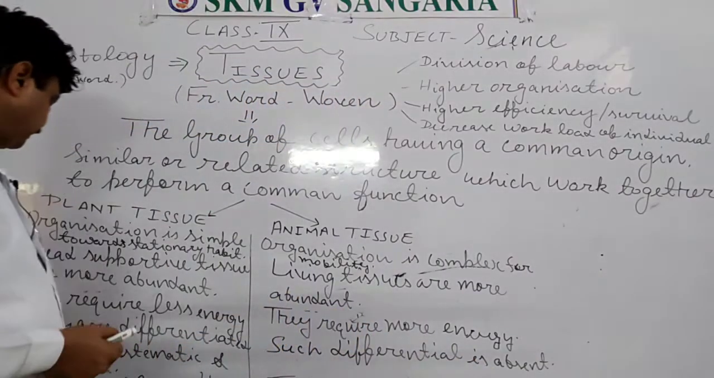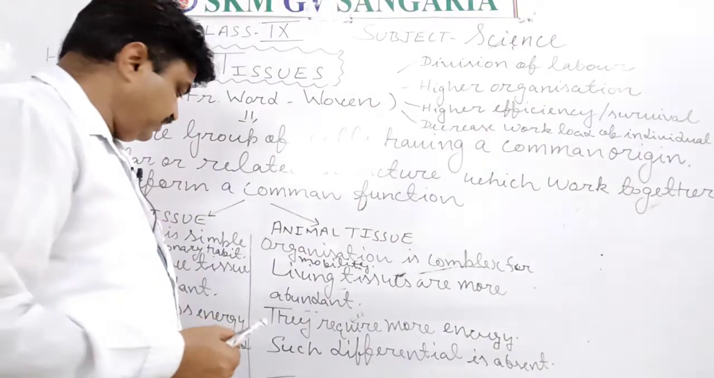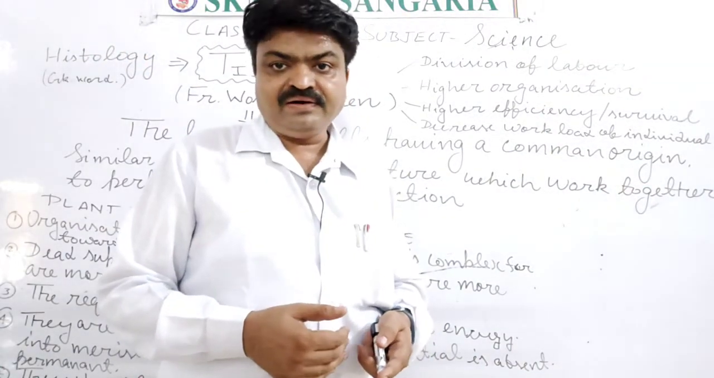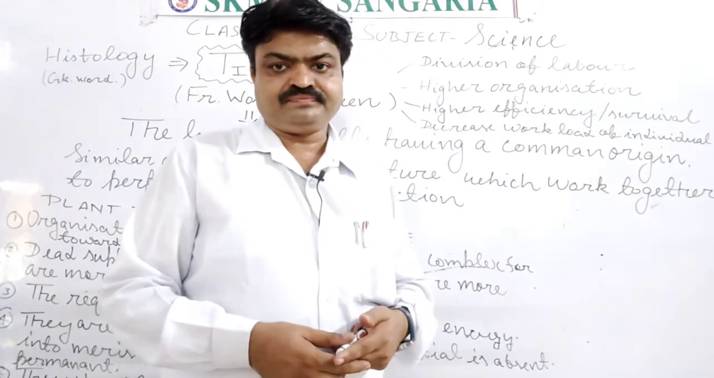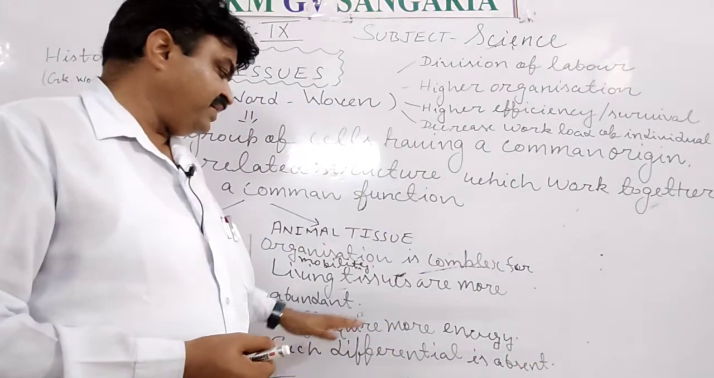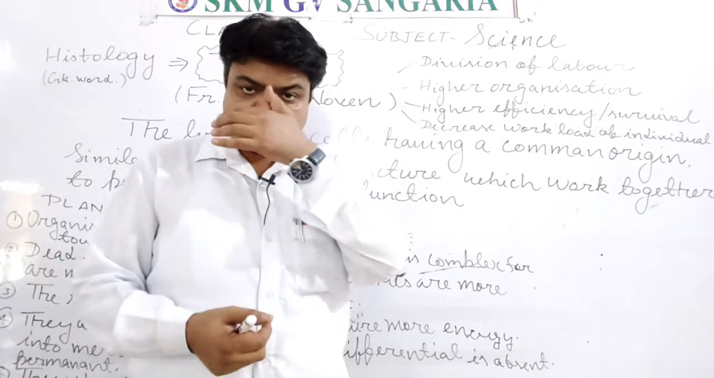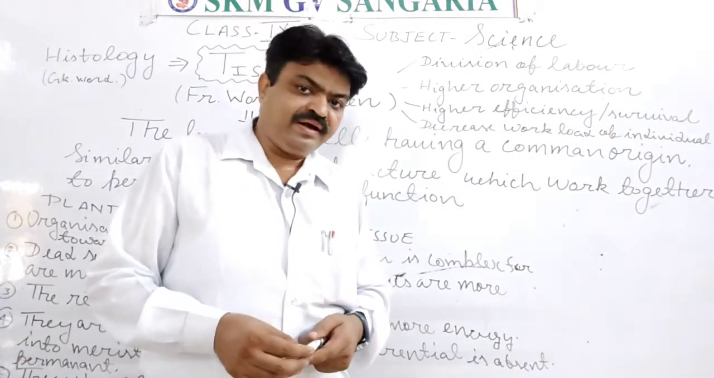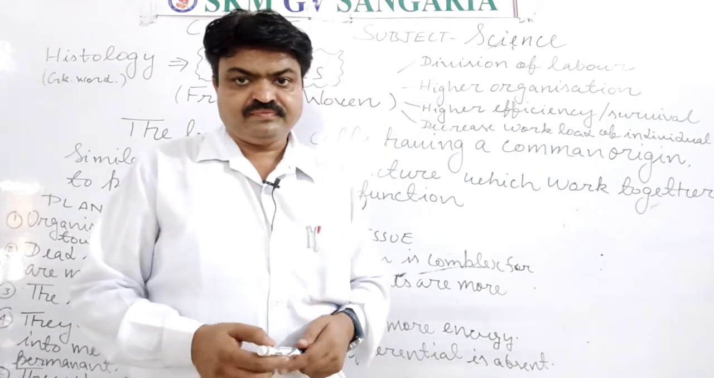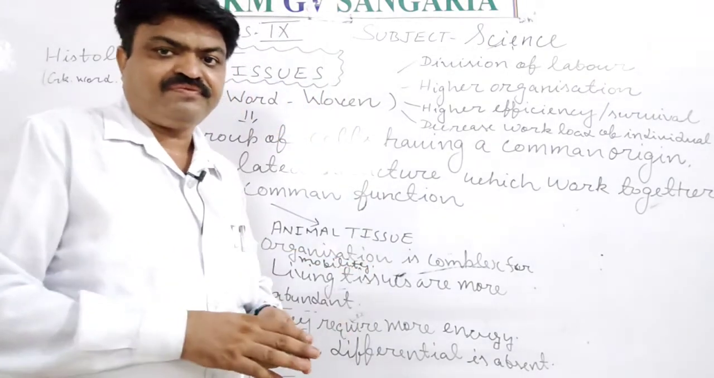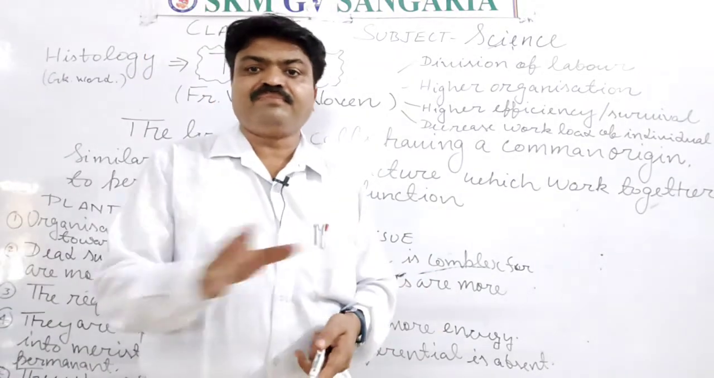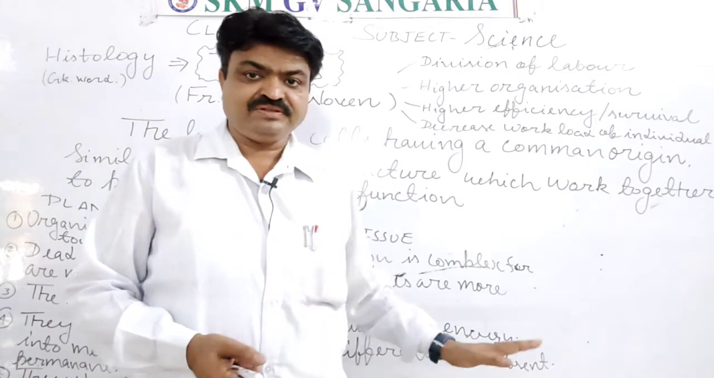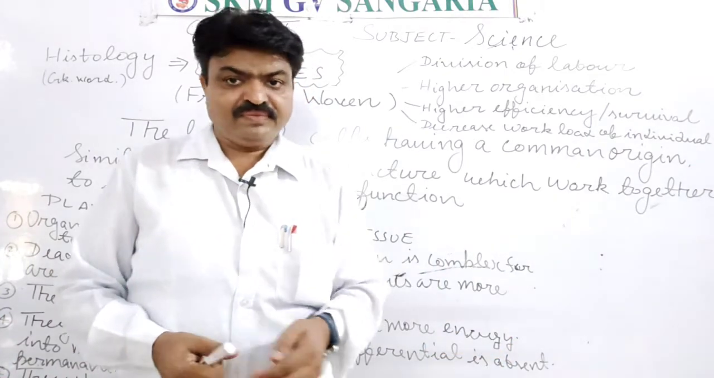Next is they are differentiated. They are differentiated into meristematic and permanent tissue. But in animals, they are differentiated into epithelial, muscular, connective and nervous tissue. So this type of differentiation is absent, means they don't have the meristematic or permanent tissue, means the animal tissue does not have them.